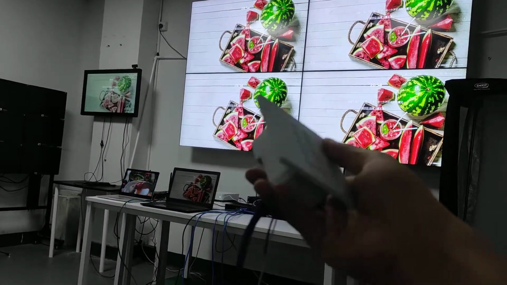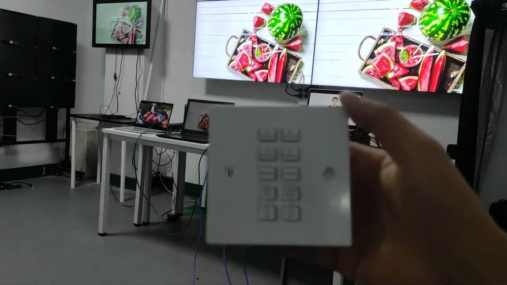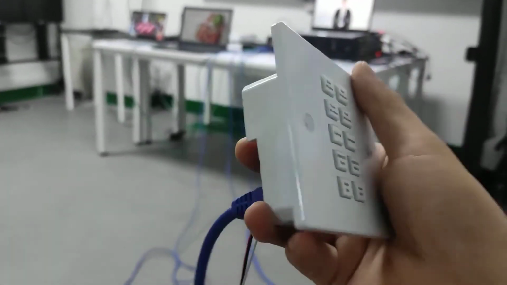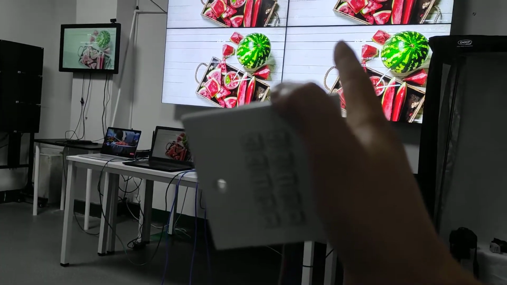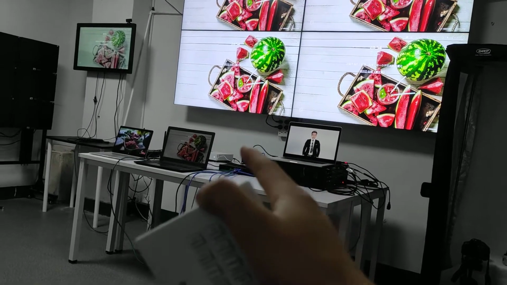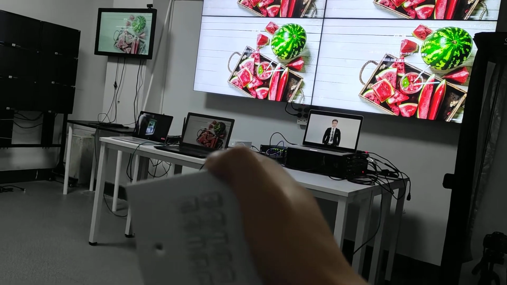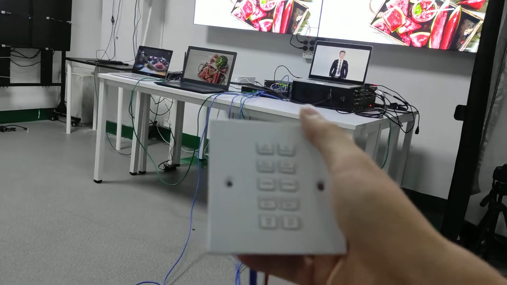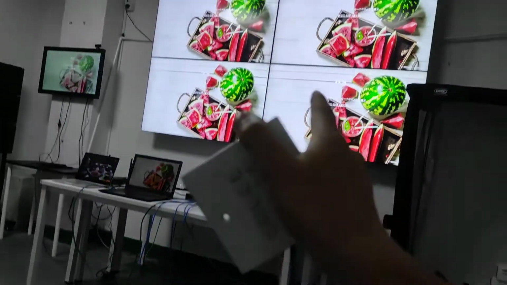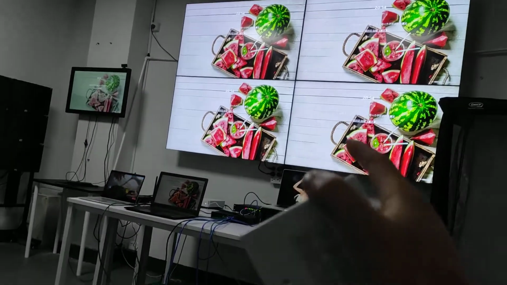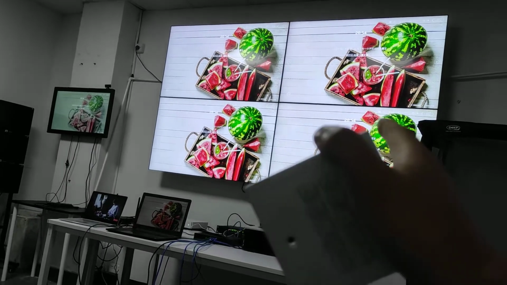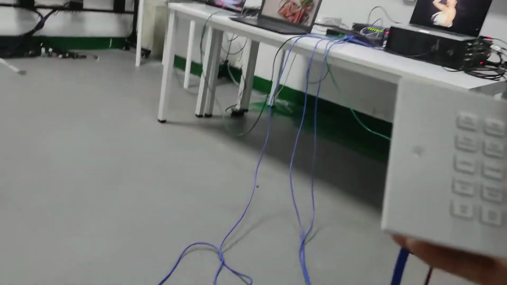Okay, so this is the first UK single gang size keypad to control the matrix switcher, to control the BYOD presentation system, and also the RS232 to control the 2x2 video wall with the splicing function, or to turn it on or turn it off.